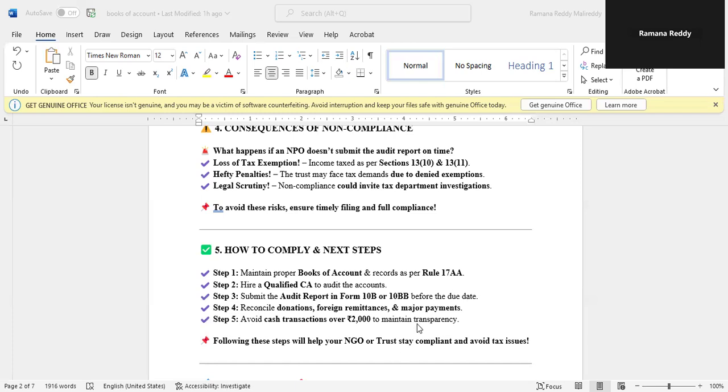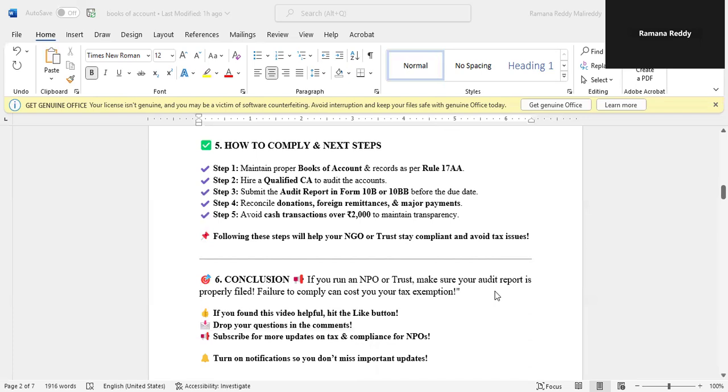Following these steps will help your NGO or trust to stay compliant and avoid tax issues. The conclusion: if you run an NPO or trust, make sure your audit report is properly filed. Failure to comply can cost you your tax exemptions.